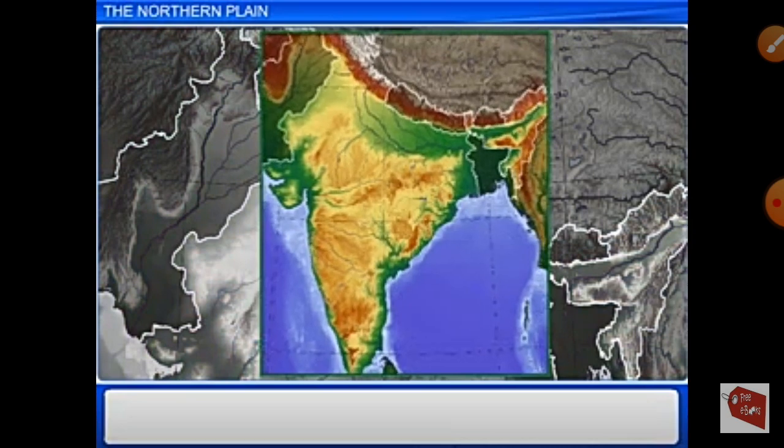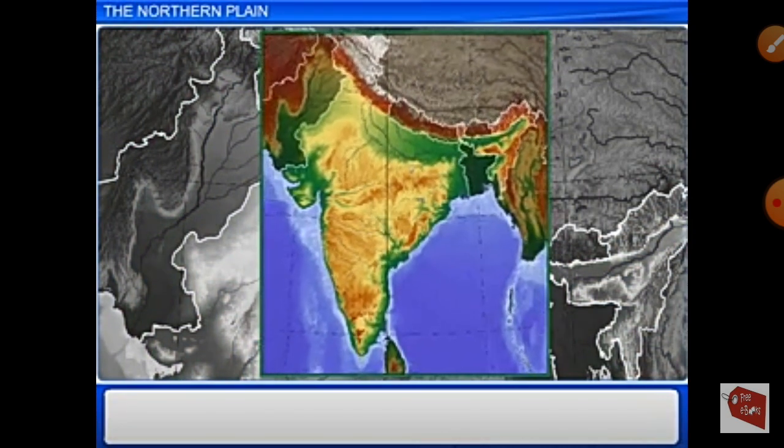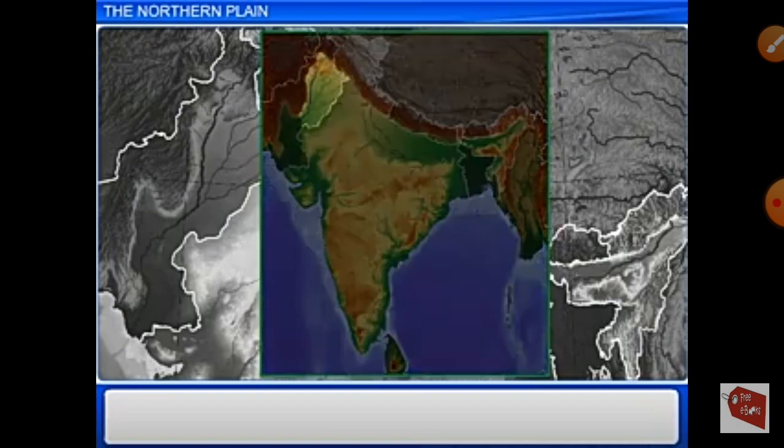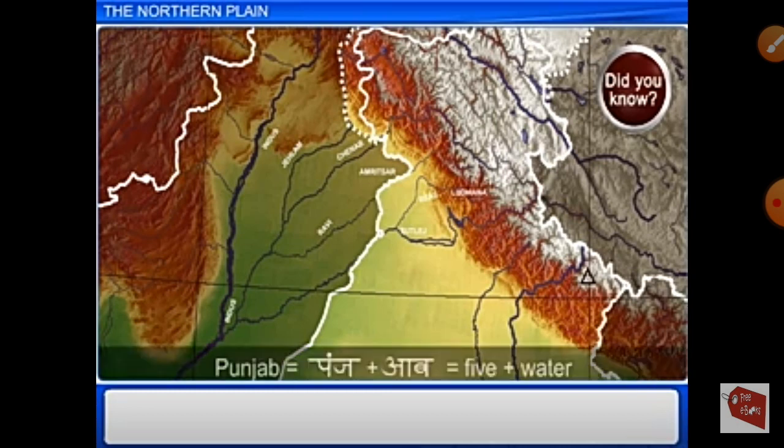Look at the map. The major portion of this plain lies in Pakistan. Did you know Punjab is made of two words? Panch means 5. Ab means river. Because of the flowing of 5 rivers, it is named Punjab.